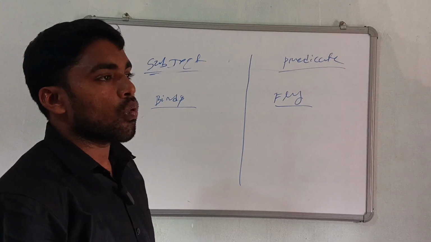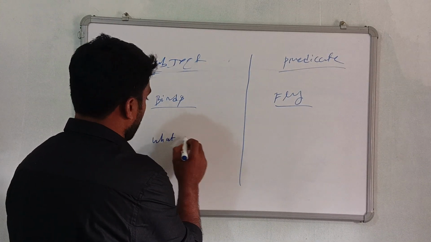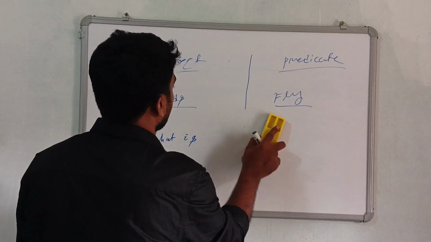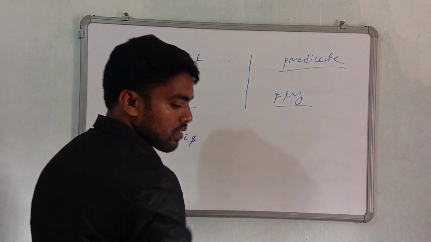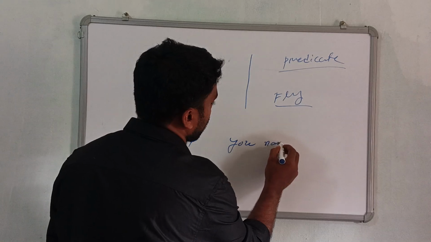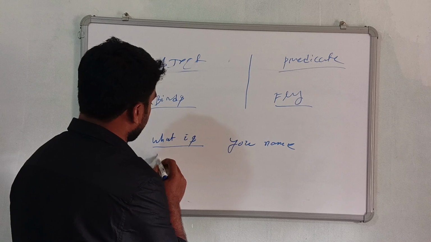And another example: what is your name? What is, this is the predicate.